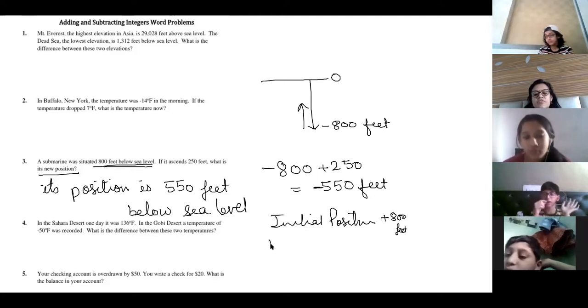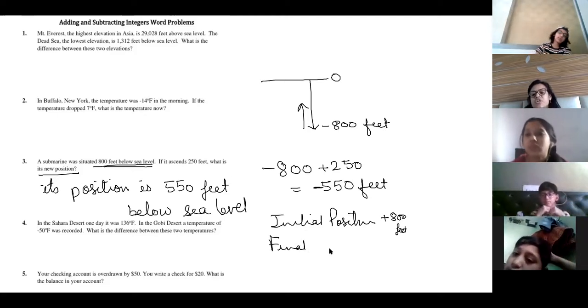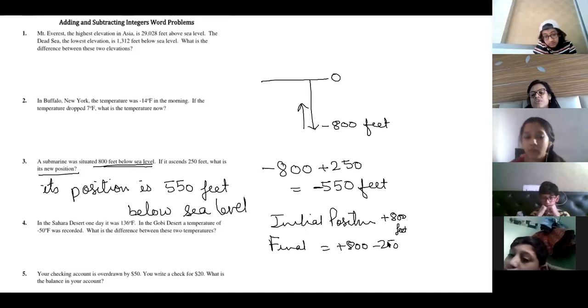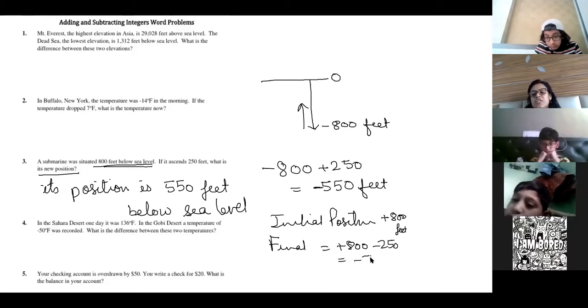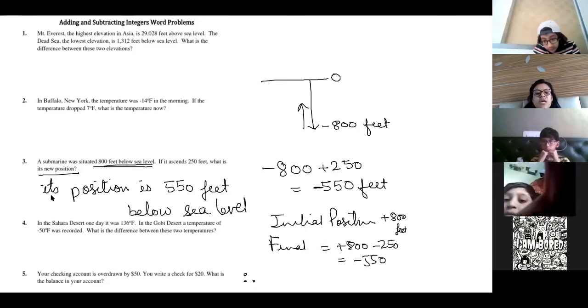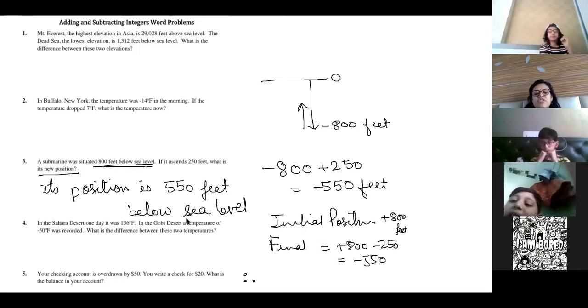Then the final position is equal to minus 800 plus 250, equal to minus 550. Therefore you can say that its position is 550 feet below sea level.